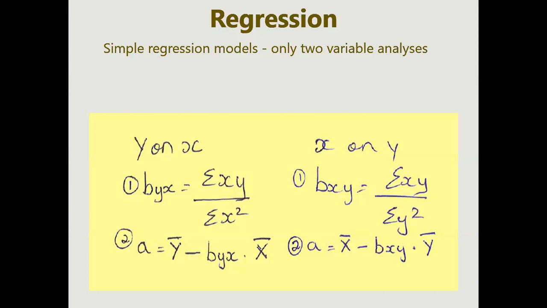Ma'am, for finding slope, we have to apply the formula y is equal to a plus bx, right? No, for finding the slope, you have to use byx equal to summation of xy upon summation of x square. So for that, the answer is 1.85. Okay. And after that, the r value is 0.95. So now you have the equation. You have the slope, you have the intercept.